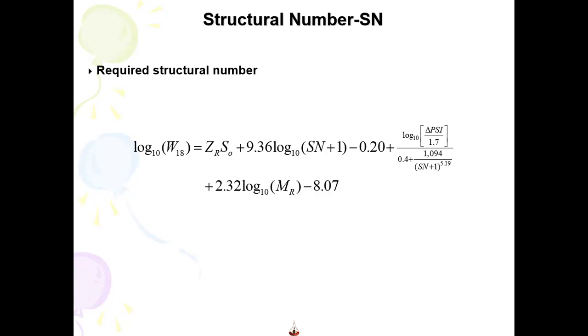So once we calculate SN1, we calculate D1. From this D1, we know now D1. We will now calculate SN2. SN2 is known to you. D2 will be calculated. Similarly, this is how we are going to calculate the structural number and the depth of the pavement.